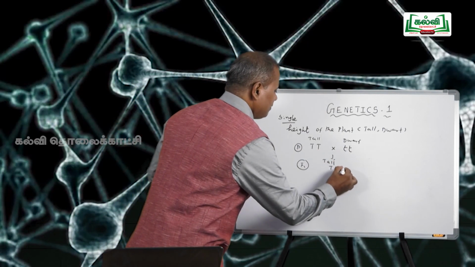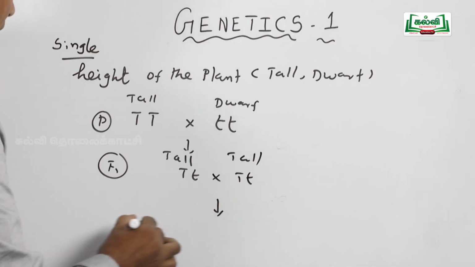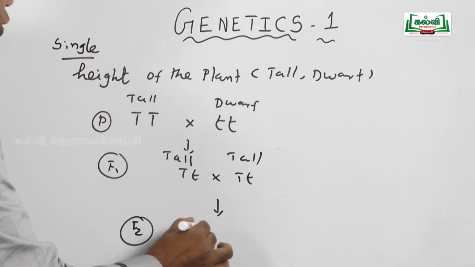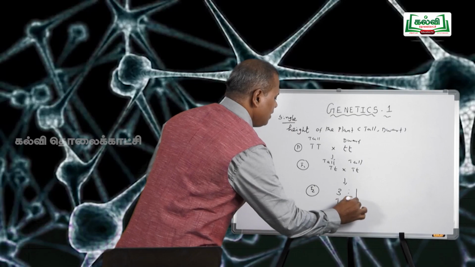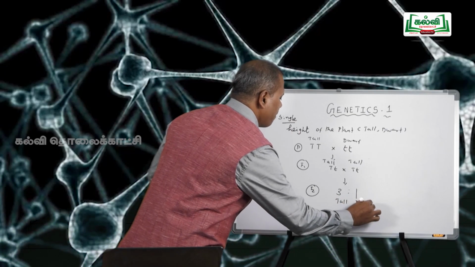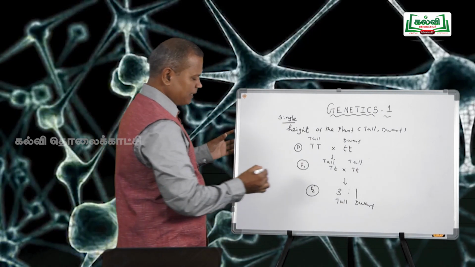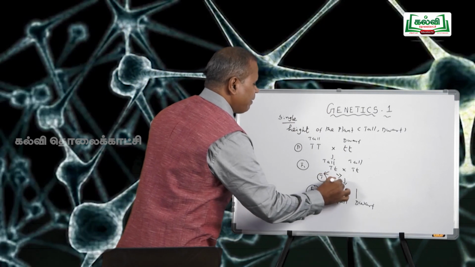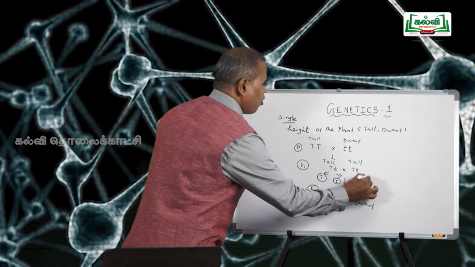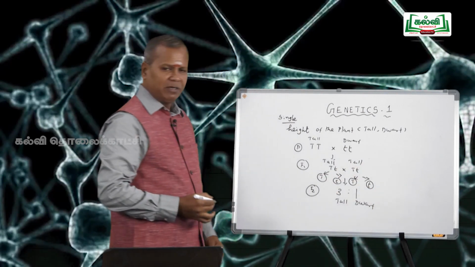On selfing, the F2 generation produced a 3:1 ratio of tall to dwarf. This is said to be the phenotypic ratio. The two different genes present in the F1 hybrid separated at the time of gamete formation. This is called the law of segregation or law of purity of gametes.